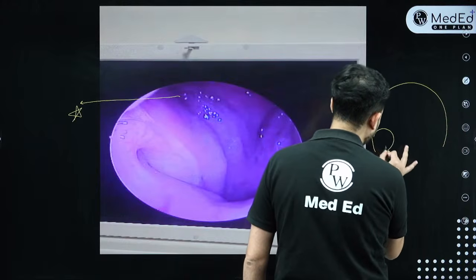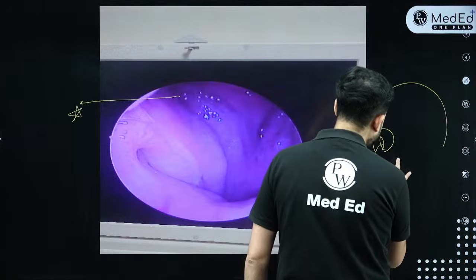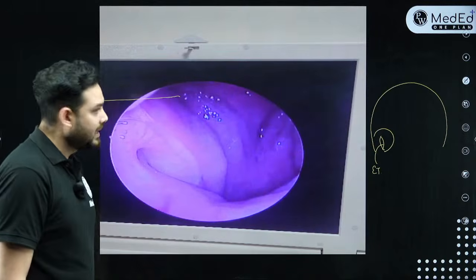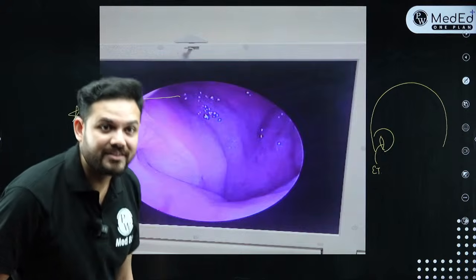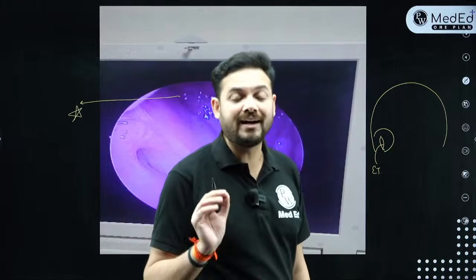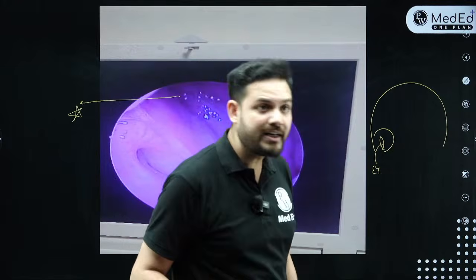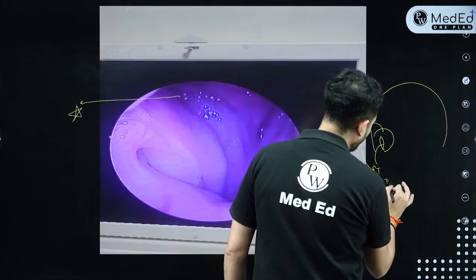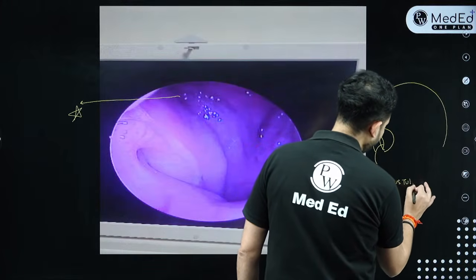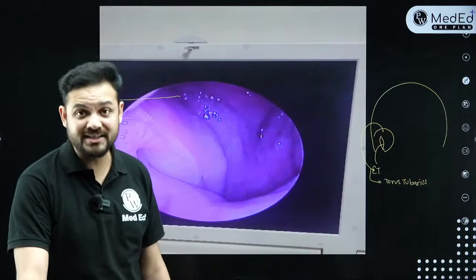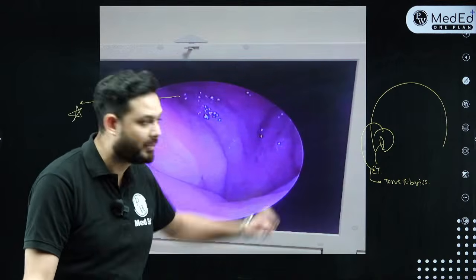On both of the sides of the nasopharynx, there is an opening, and this is called eustachian tube opening, right? Okay. Very nice. People have already started to answer. Very good. So this is your eustachian tube opening. The bulge present above the eustachian tube is called as what? This is called torus tubarius. This is basically the cartilaginous bulge of the eustachian tube just above the opening, right?